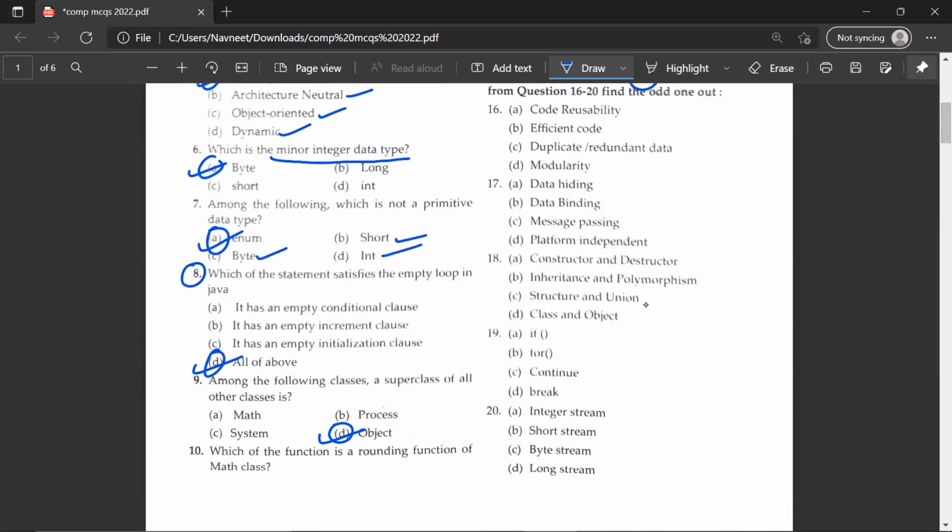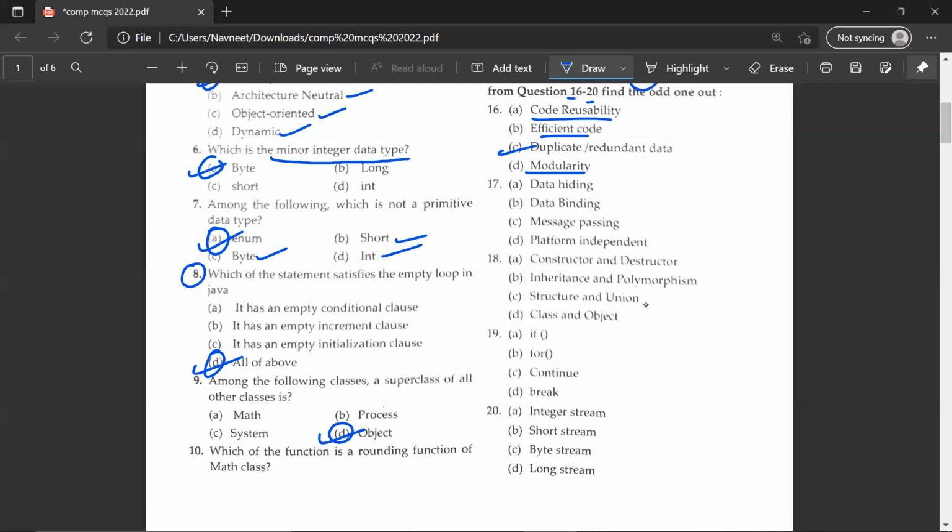Okay, from 16 to 20, find the odd one out. 16 would be, we have code reusability, we have efficient code, we have modularity. So the correct answer would be C, duplicate and redundant data. These are some of the features of Java language.